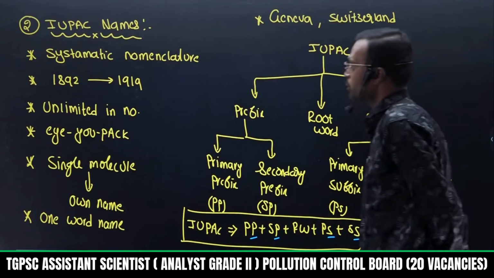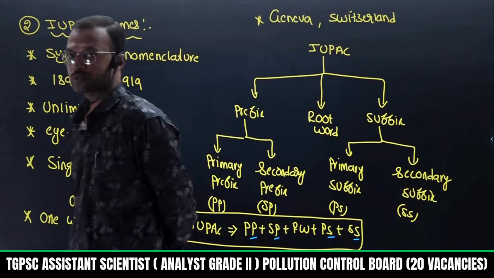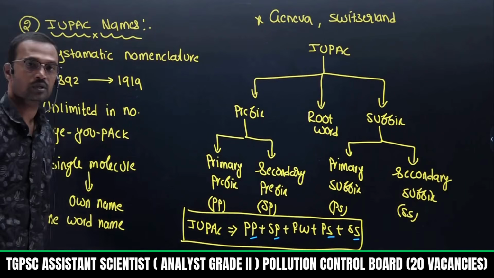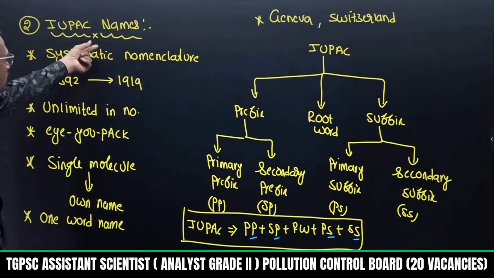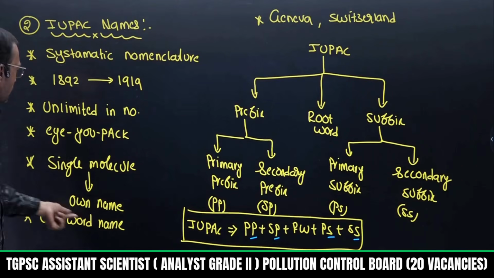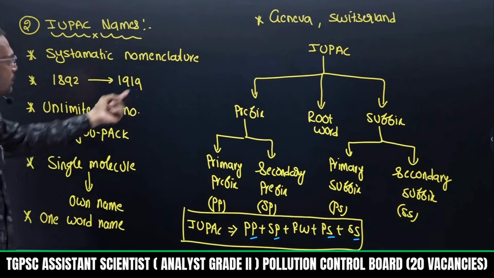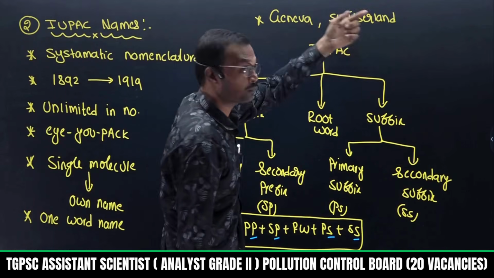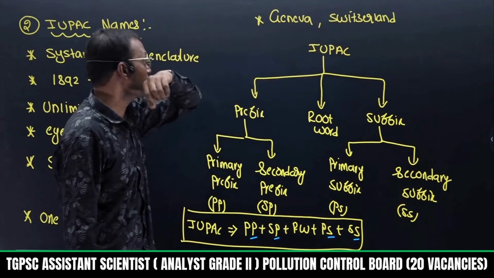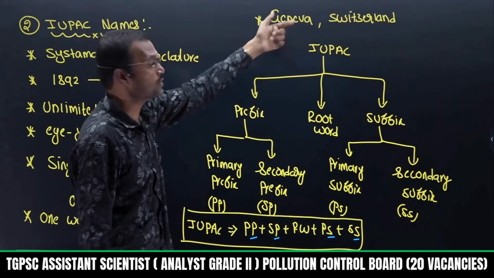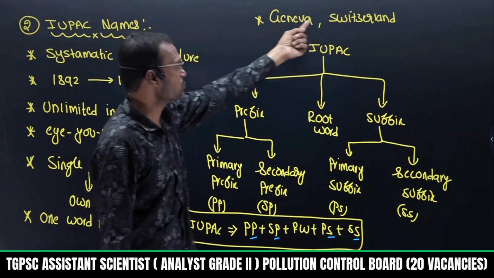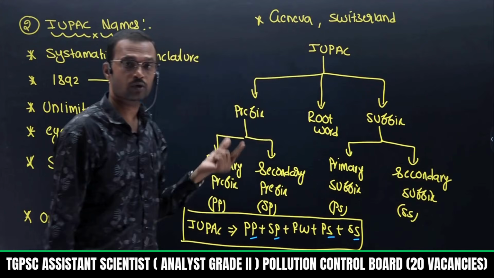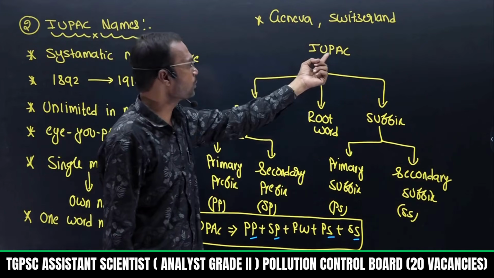About IUPAC nomenclature, they are systematic nomenclatures introduced in 1892, established in 1919, and if you want to give nomenclature, we need to follow some rules. So here the key point is this one, IUPAC, where it is present, Geneva, Switzerland. Sometimes suddenly they will ask in PCB where IUPAC nomenclature was introduced, where the committee is held: Geneva, Switzerland. IUPAC name is a mixture of 5 words. What is IUPAC? International Union of Pure and Applied Chemistry.